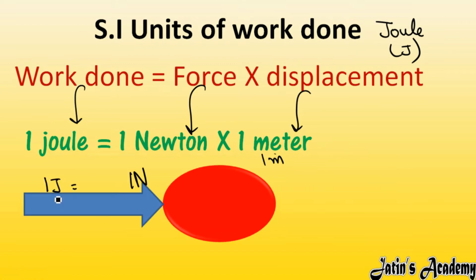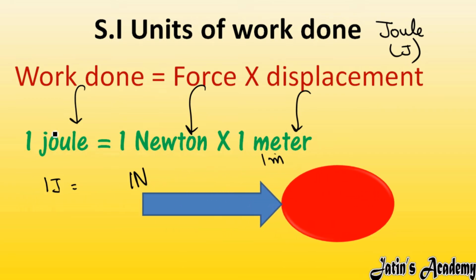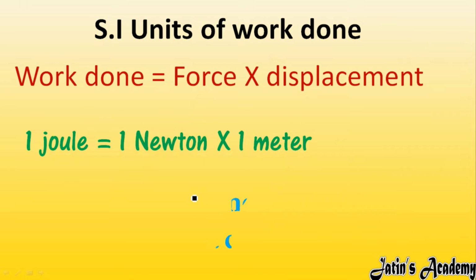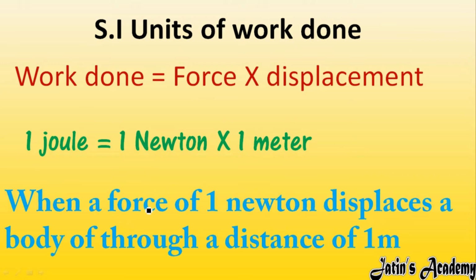So what do you mean by 1 joule? 1 joule means when 1 Newton of force is applied to an object and that object is displaced through 1 meter, in that case 1 joule of work is done. So here we have the definition of 1 joule. When a force of 1 Newton displaces a body through 1 meter of distance, you will say that 1 joule of work is done.